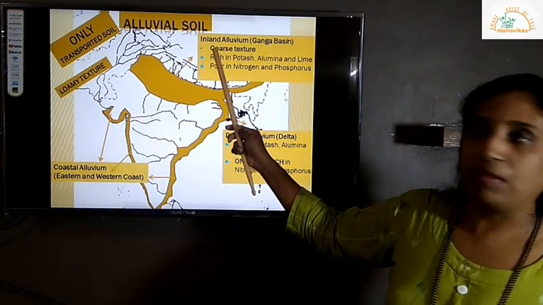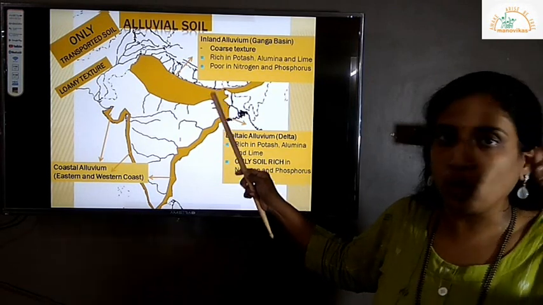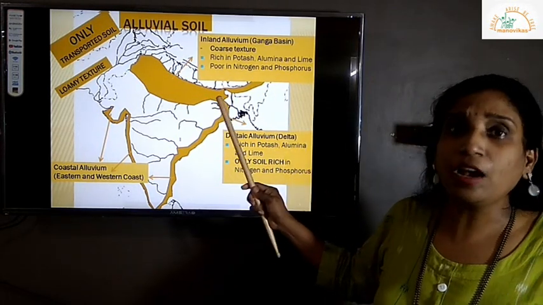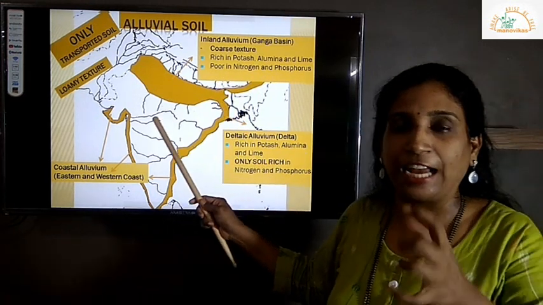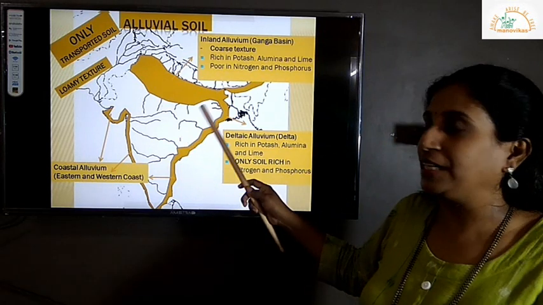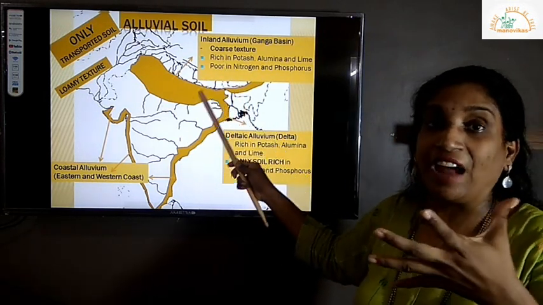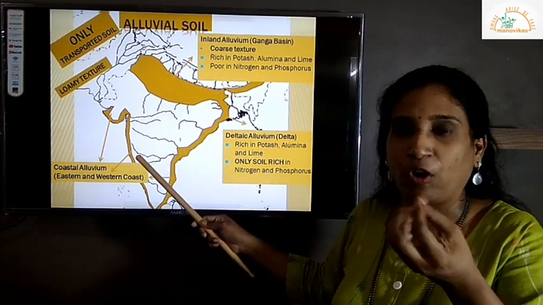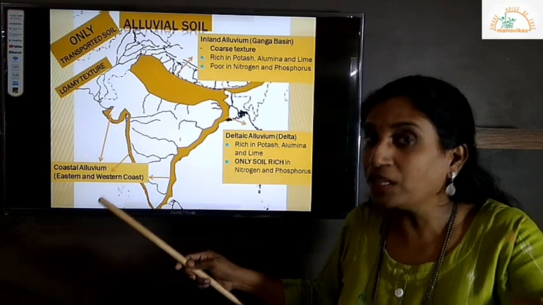In the northern plains of India, it is called inland alluvium. Take a note of this, especially along the Ganga basin. Coarse texture refers to the size of the particles of the minerals or rock present in it. It is not very fine, it is coarse, meaning you still have rock fragments or small rocks, because it is along the river.